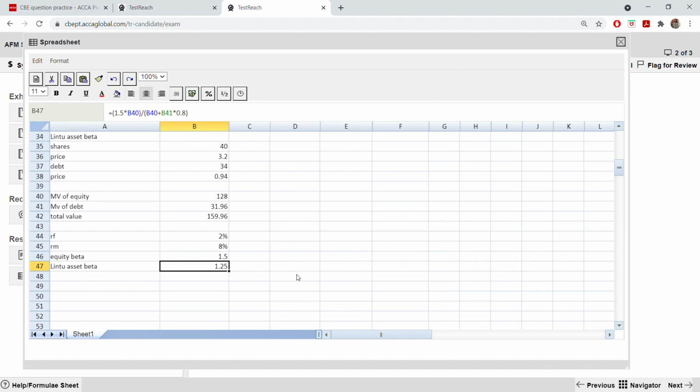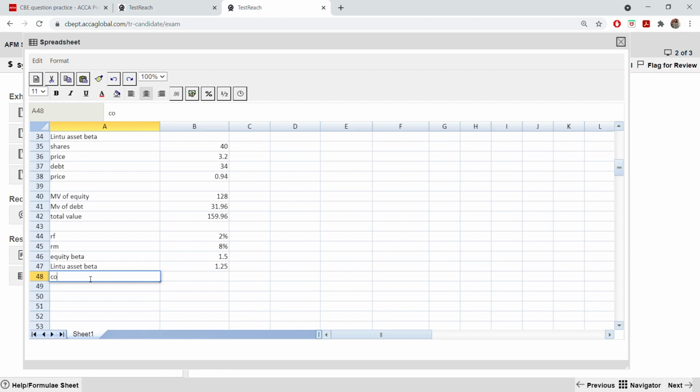So now what else? Put this in the capital asset pricing model. Okay. So that means this 1.25, multiply it by the risk premium plus 2%. It didn't show you.